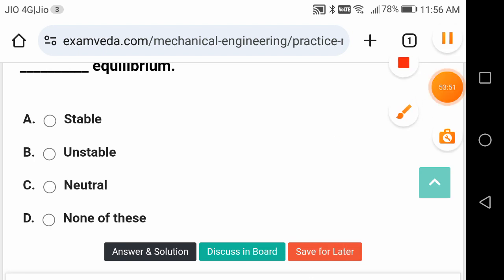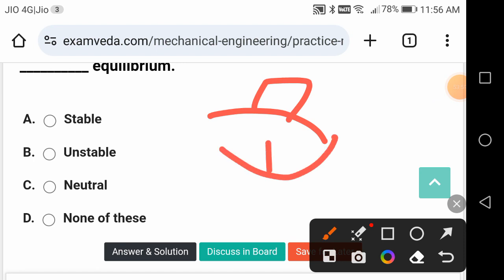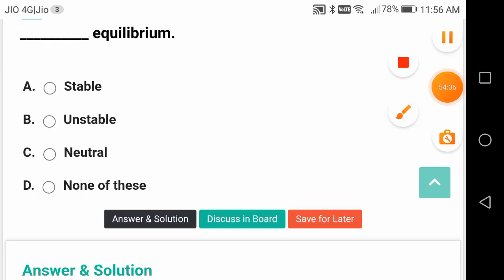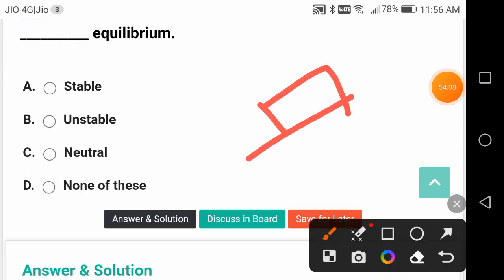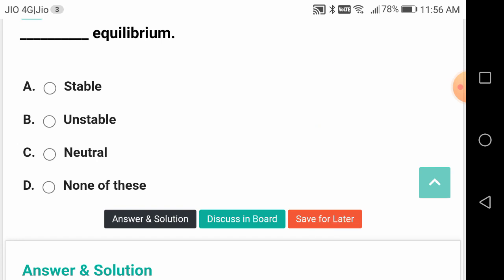Now he is asking convex. Now he is saying convex. Convex: unstable equilibrium. Concave: stable equilibrium. Neutral equilibrium otherwise. For example, your body can be like this on a horizontal plane or convex plane or concave plane. In concave plane, it will be stable equilibrium.